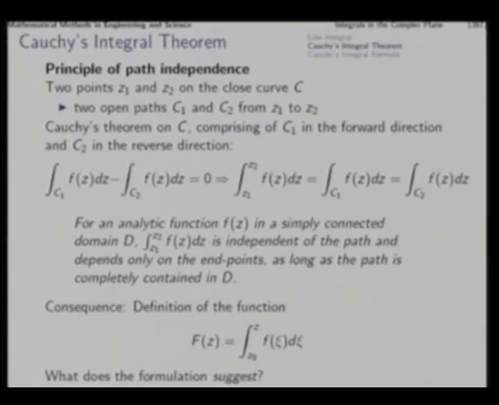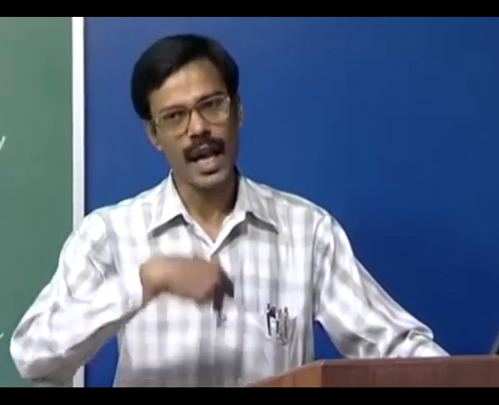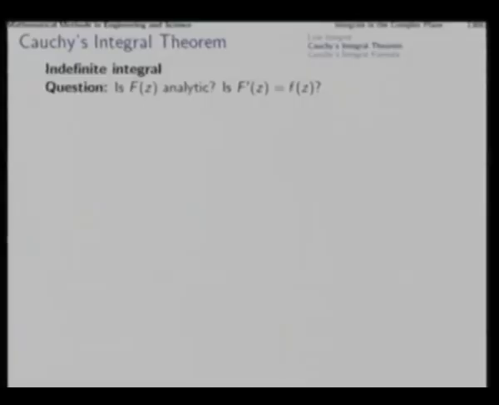Because if capital F is differentiable and if its derivative happens to be this integrand, then we will be able to accept this formulation as the indefinite integral of small f, because the idea of indefinite integral comes through anti-differentiation, that is the reverse process of differentiation. So, we ask this question, is capital F differentiable, or is capital F analytic, and is the derivative equal to small f?